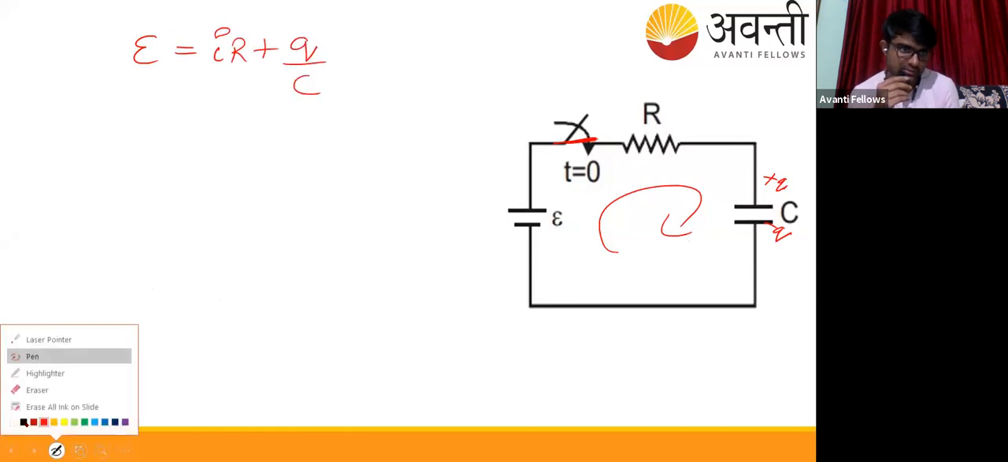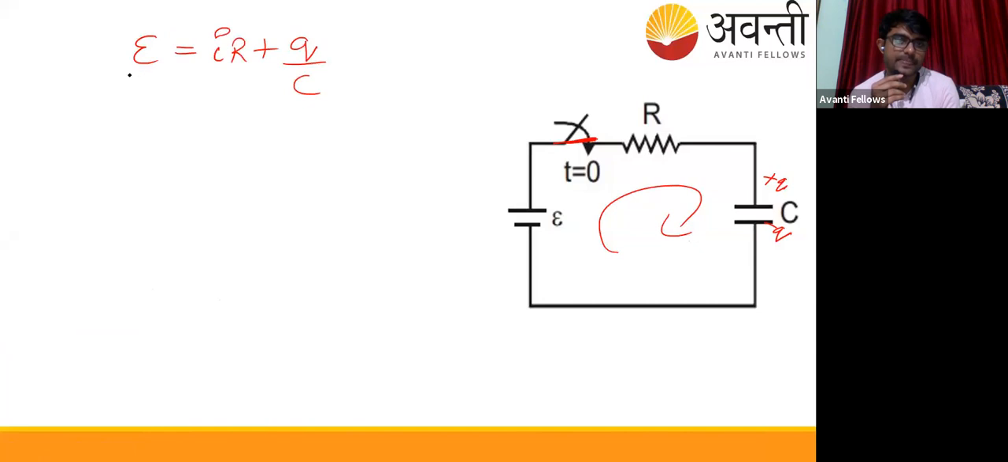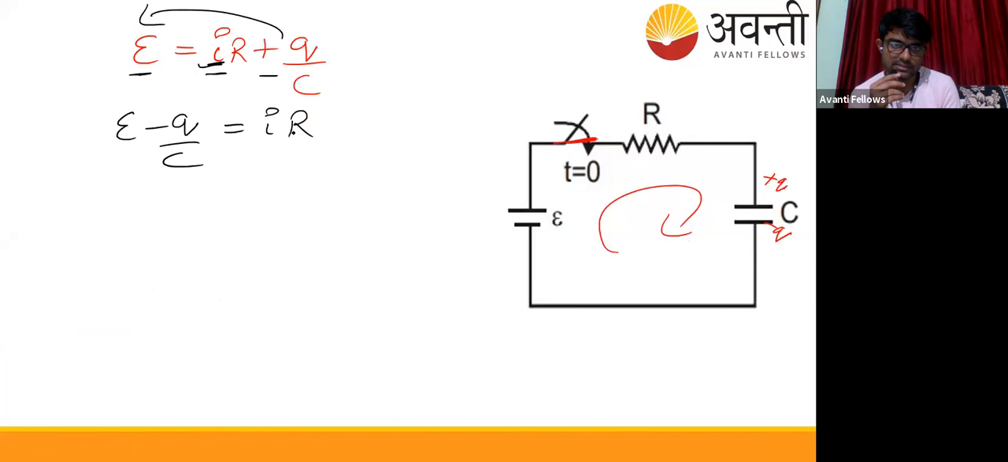Now this is the EMF, this is IR, and this is q/C. We want I outside, so what we can do is take q/C to the left hand side: E - q/C. Resistance R goes at the base, so this will be equal to I = E/R - q/RC.